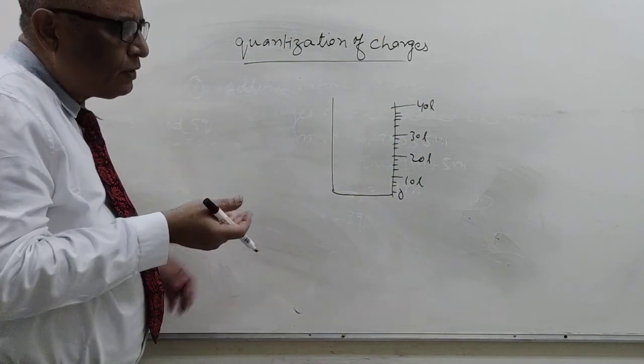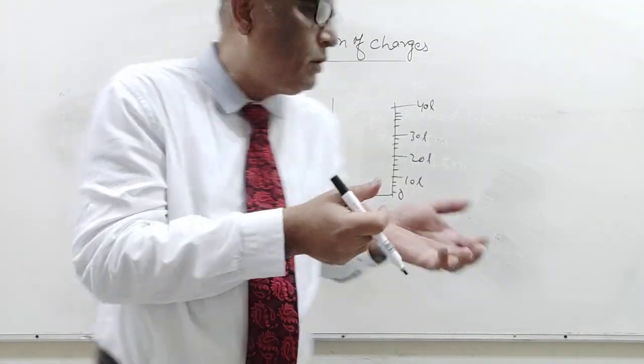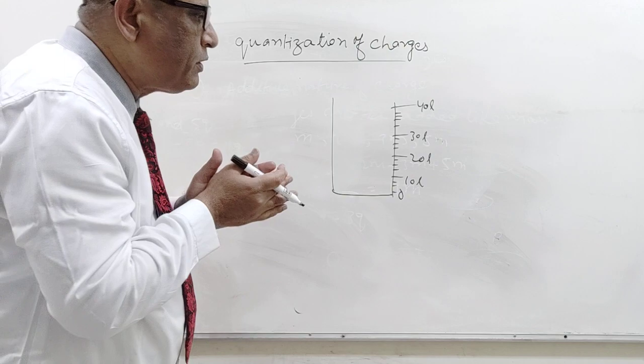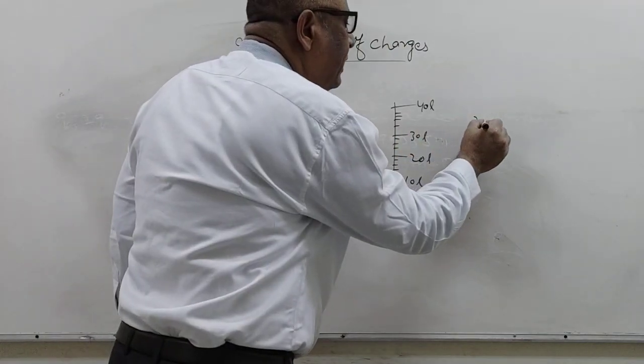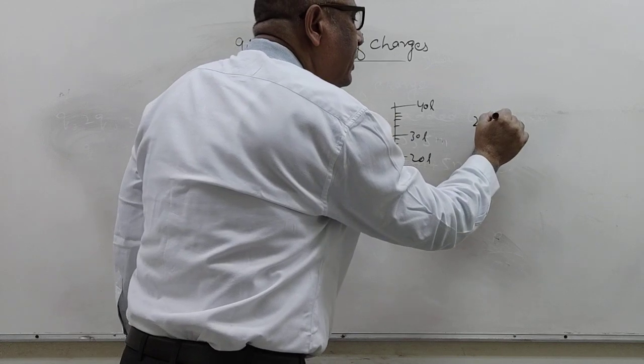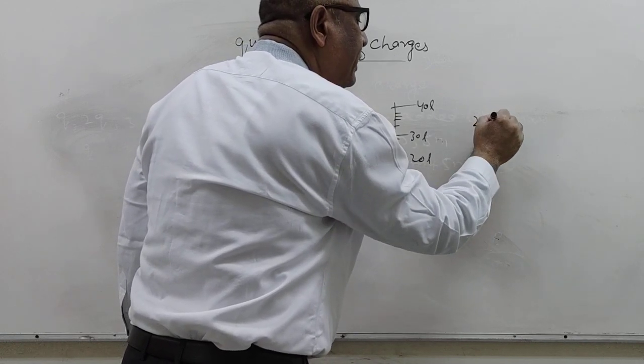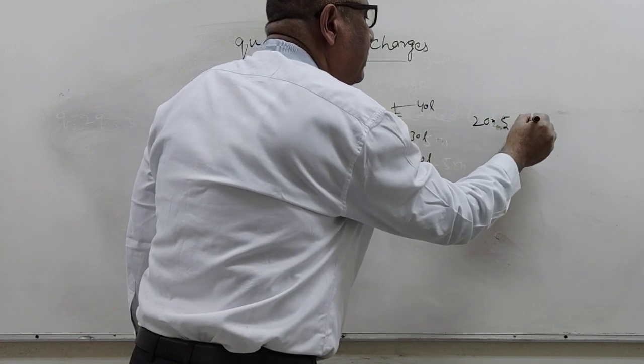Now you have been given permission to put in some water. Suppose 20, 22, 20.5 liter.